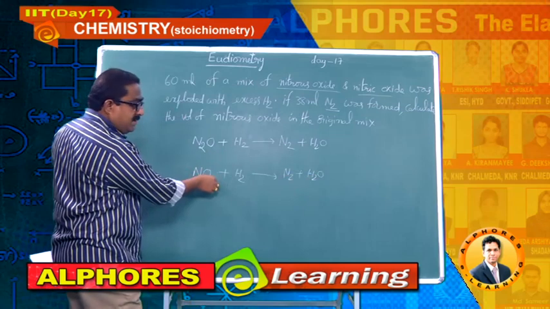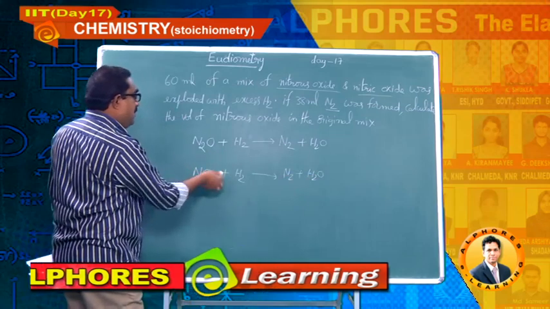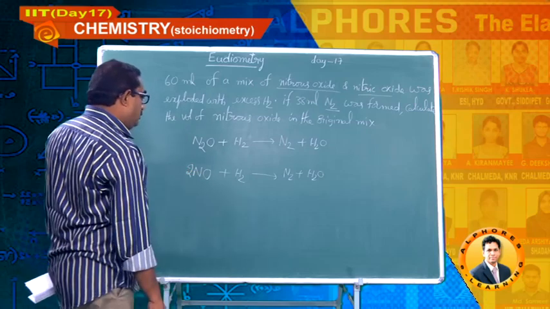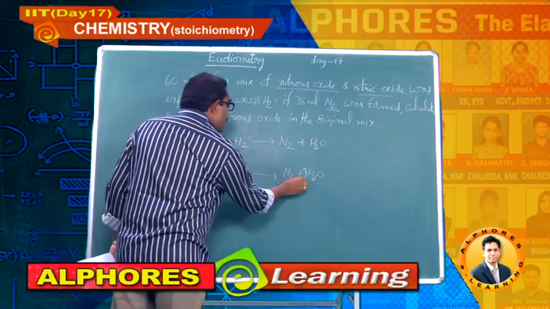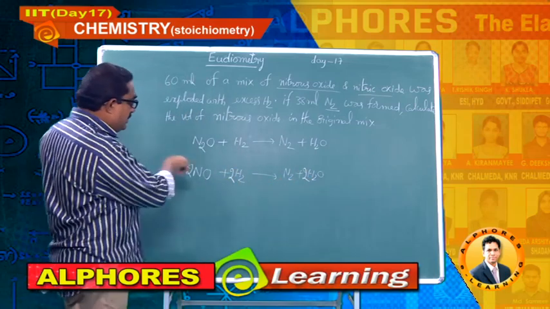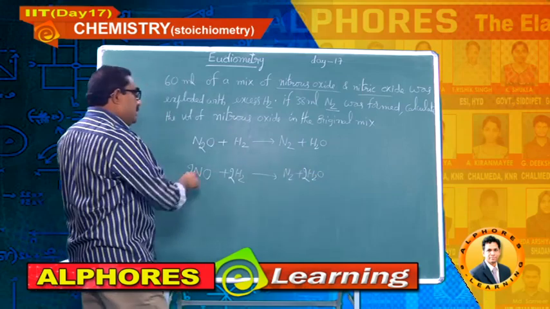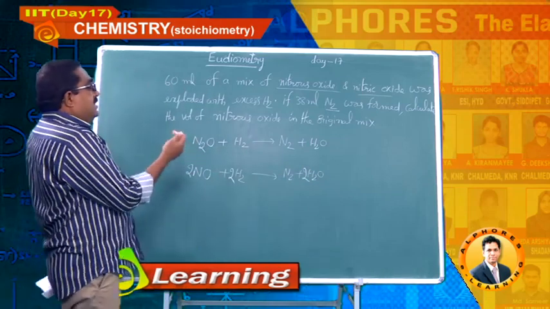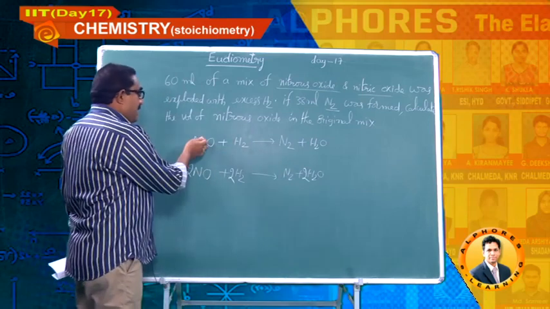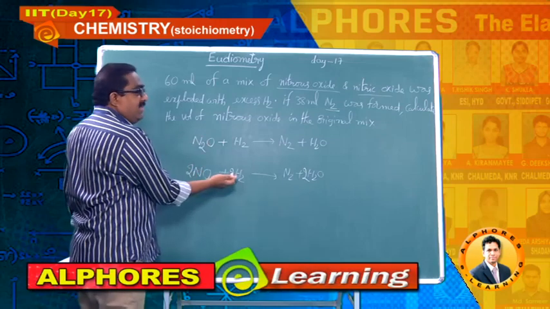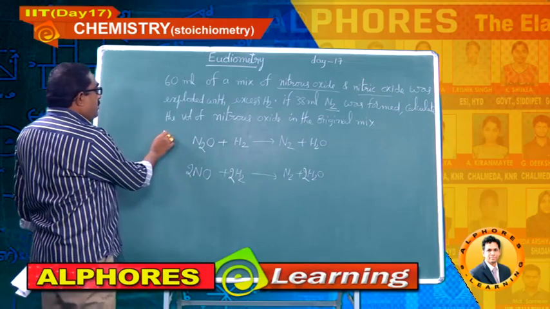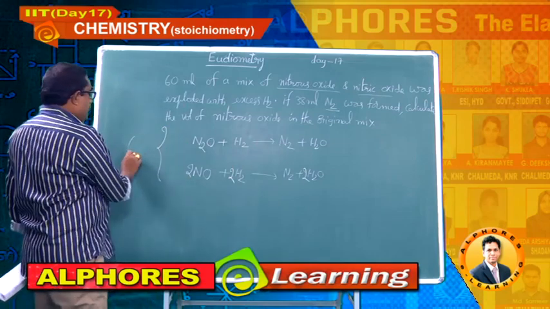So I am going to balance this equation. It is not balanced. Let me balance it: 2NO gives N2 and 2H2O, so here you have to write 2H2. Now please check the balance: 4 hydrogens, 2 oxygens, 2 nitrogens. So these are the balanced chemical equations where nitrous oxide and nitric oxide on exploding with hydrogen form nitrogen gas. And the total volume he has given is 60 ml.